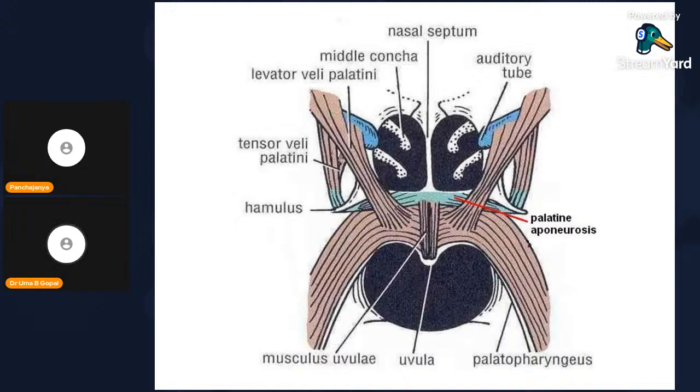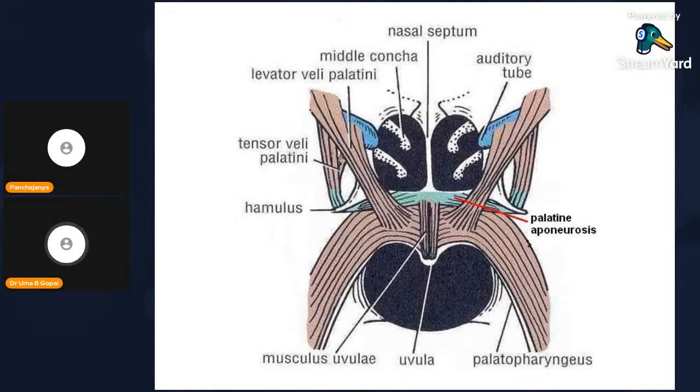This is the musculus uvulae, this is the levator veli palatini muscle, this is the tensor veli palatini muscle, this is the palatopharyngeus muscle, and this one going to the tongue is the palatoglossus muscle. So there are five muscles which constitute the soft palate.